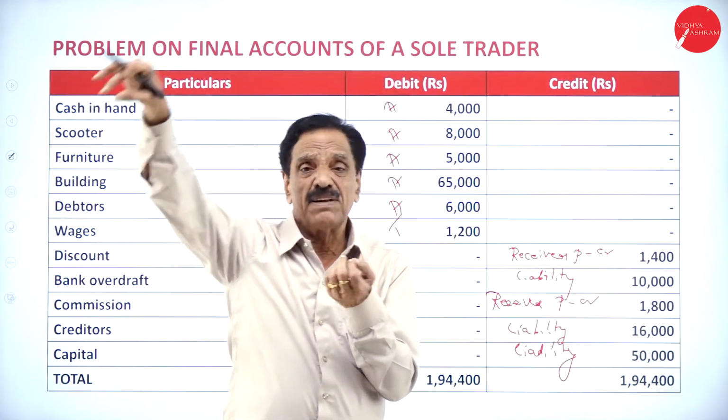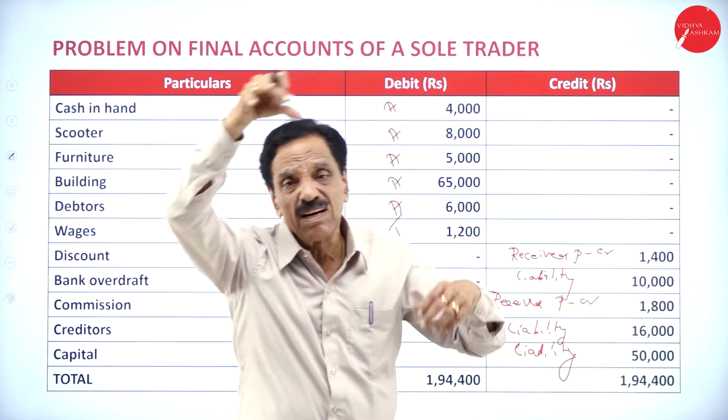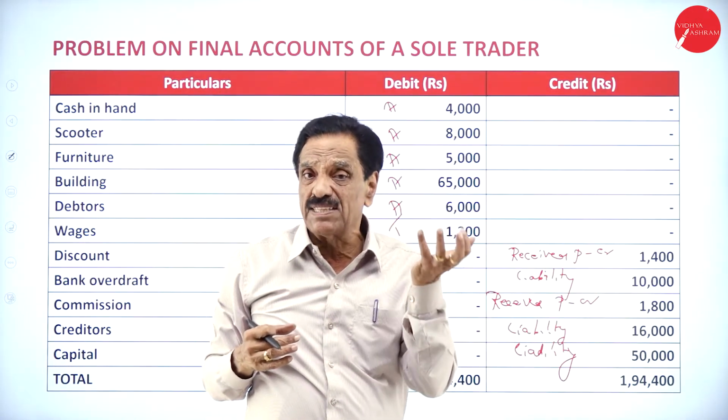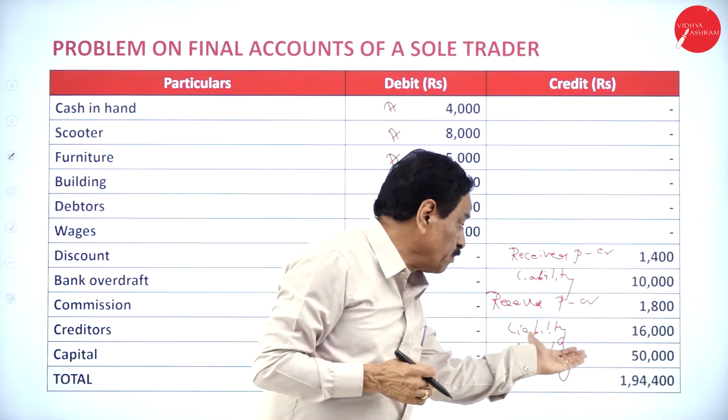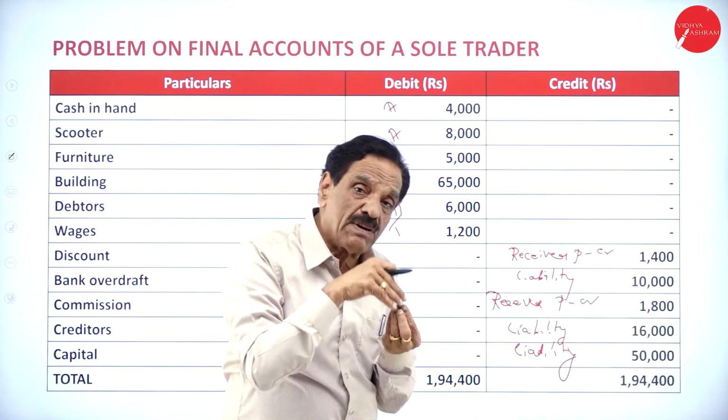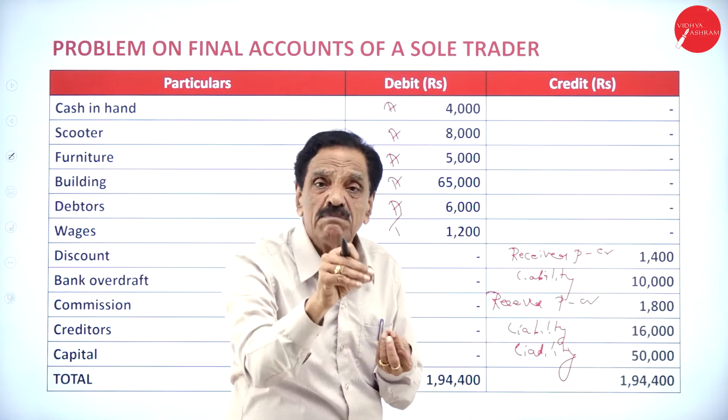This is called double entry again. He is the owner. He contributes the money into the business. Who is the receiver? Business is the receiver. Now the business has to pay back how much money? 50,000 to him, we mean to say. That's why it is coming on the liability side of the balance sheet.